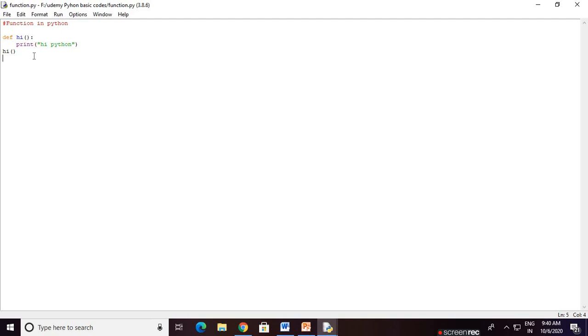Every time keep in mind, observe carefully: if the statement is indented on this side, then yes, it is in the indentation block.